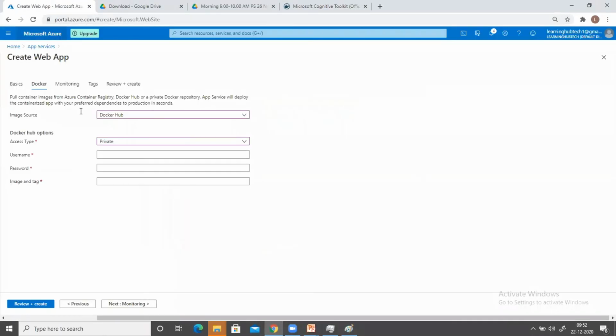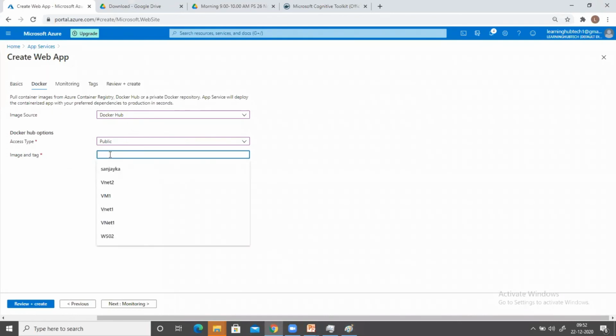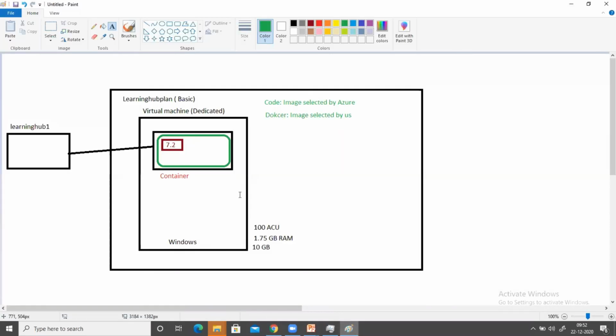If you select public repository here, you can see that it is not asking for username and password, because those images are in the public domain. You can just mention the name of the image that you need. Let's say you need Ubuntu here, that is the name of the image. As soon as you click on review and create, automatically in the backend this container is going to be deployed, and inside this container your Ubuntu image is going to be deployed, correct?